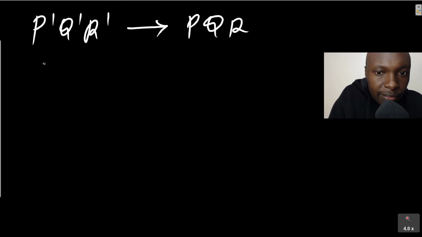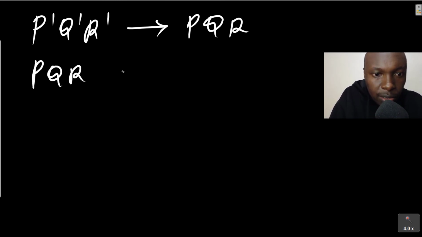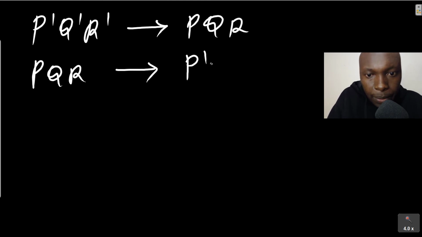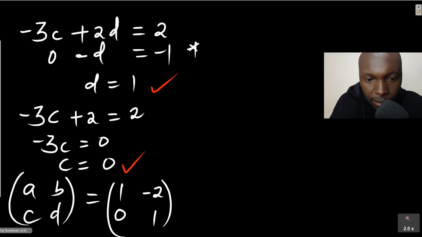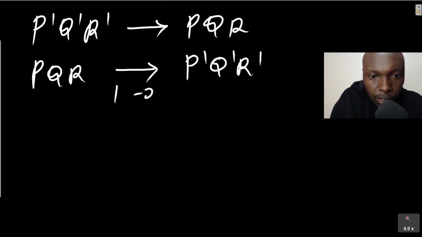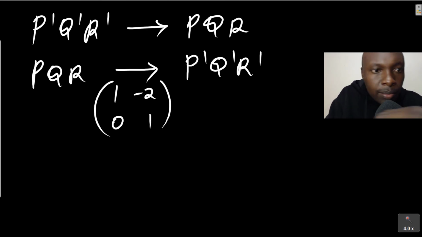What we have is the matrix that transforms PQR onto P'Q'R', which is 1, -2, 0, 1. So we should get the inverse.